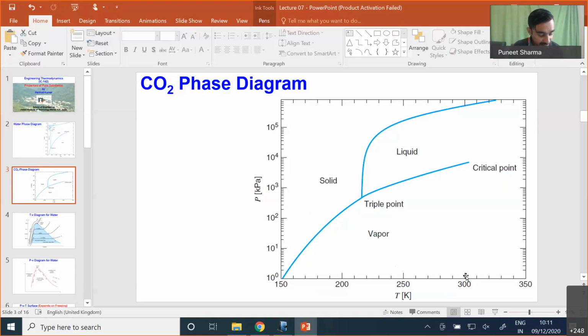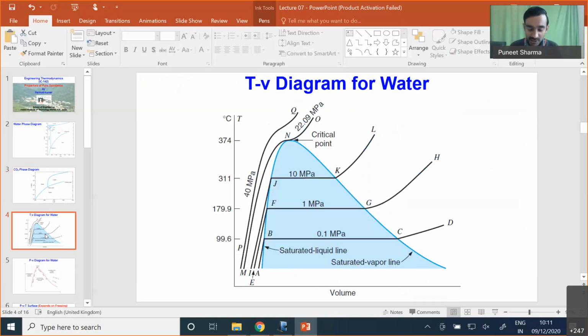Then we have this detailed temperature-volume diagram, the detailed TV diagram for water. In this diagram, we are only representing the liquid-vapor dome.